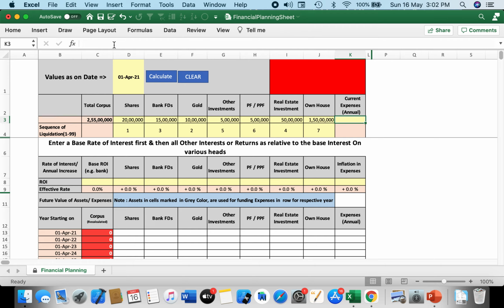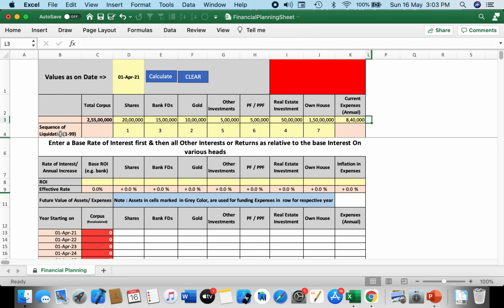Let us also assume that his current expenses are at 8 lakhs per annum. For argument's sake, it may change, let us put 70,000 per month multiplied by 12, so 840,000 per annum. Suppose these are his annual expenses as of now, and assume that he wants to maintain the same standard beyond retirement.